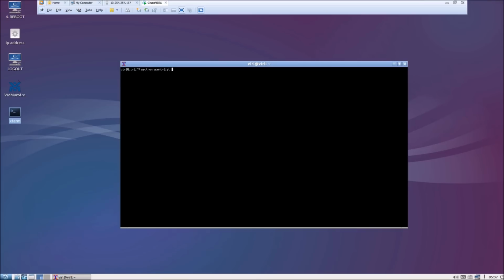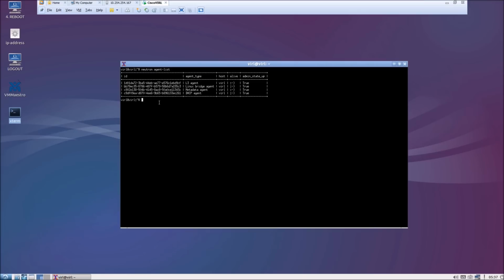Neutron agent list, and we should see the smiley faces on each agent type, which is the indication that it was all properly initialized. And also you can verify the VIRL health status and make sure that the 2 ports are listening here.